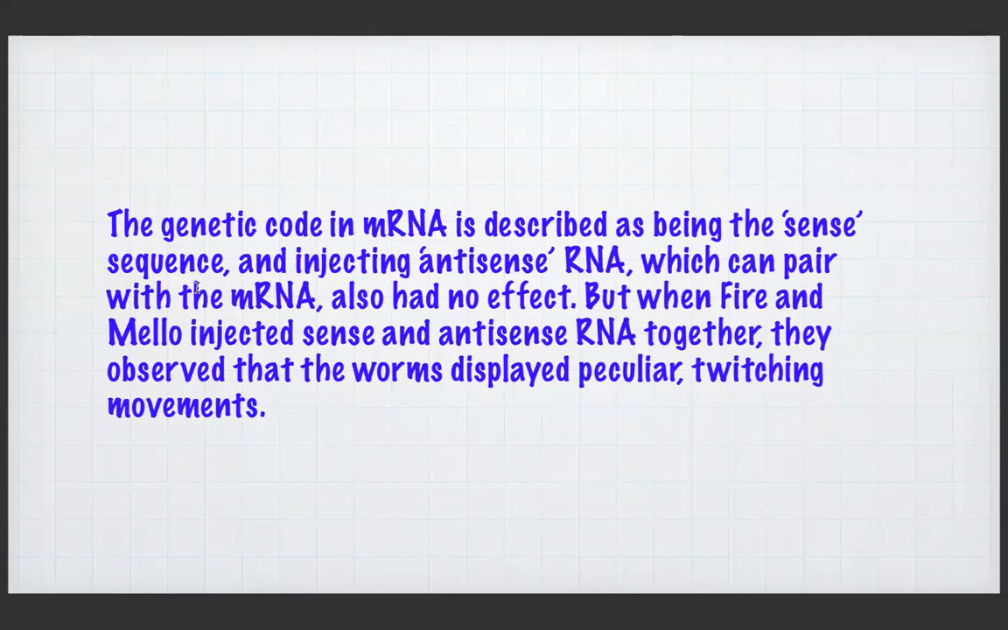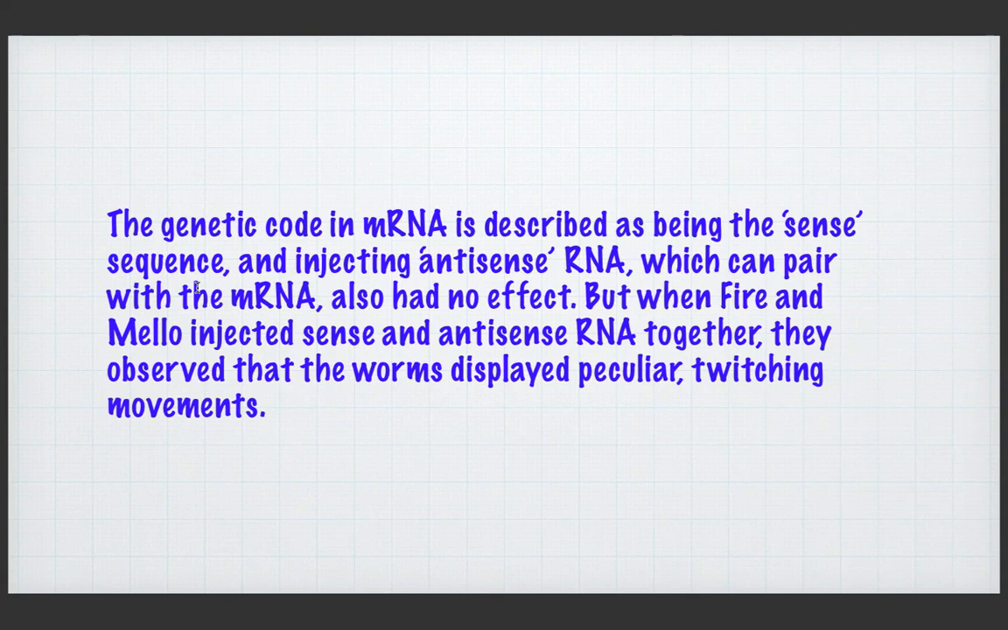So first they inserted sense RNA, and second they inserted antisense RNA. If you look at the image, the left side is sense and the right side is antisense. Both joined together form a complete double-stranded RNA, dsRNA. Injecting either one alone had no effect. But when Fire and Mello injected sense and antisense RNAs together, they observed the worms displayed peculiar twitching movements.